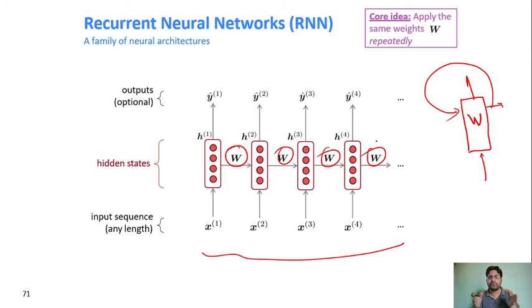You do not need to fix the length of the input. If you have length 5, you just repeat this 5 times. If you have length 6, repeat it 6 times. Now, the same weights are being utilized, which means you are looking for the symmetry between words as well. So in that way you are trying to solve these two challenges. First, it can handle n number of words, and it is looking for the symmetry as well.